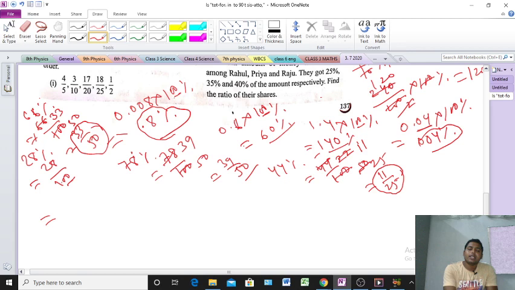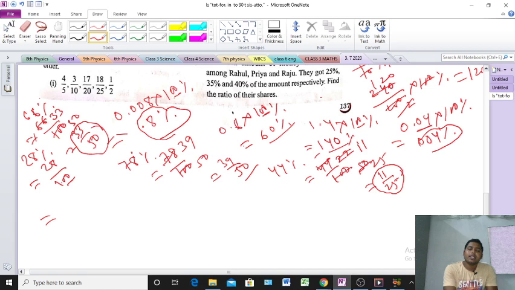See here, 100 means 2 zeros, and 28 has 2 digits, no? That means the point will go to the left-hand side after 2 digits. The point is always on the right-hand side, and it will go to the left-hand side. You should just observe how many zeros there are; according to the zeros, the point will go. Suppose there are 3 zeros, then after 3 digits the point will go. Clear? That means here it will be 0.28.